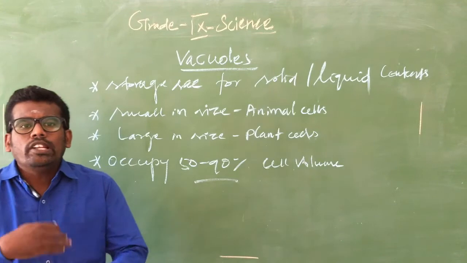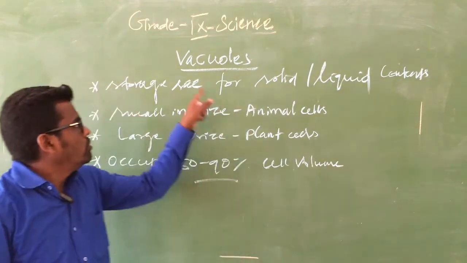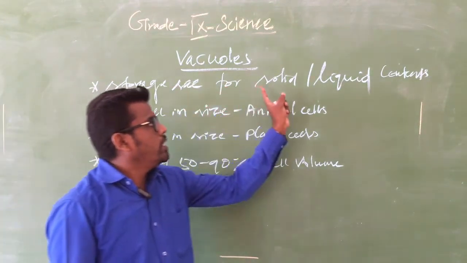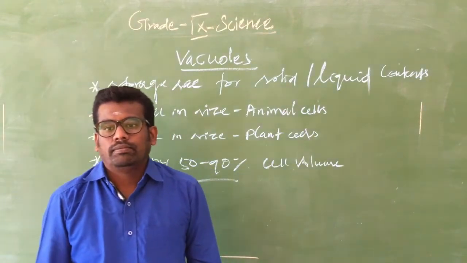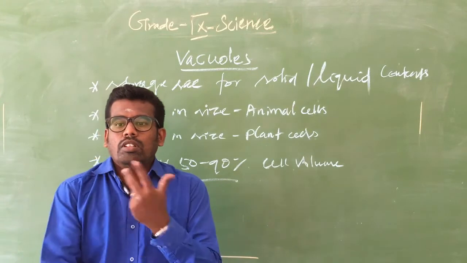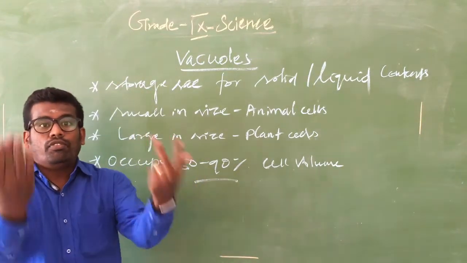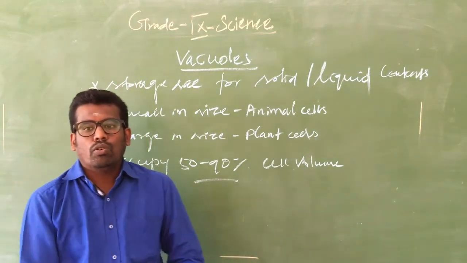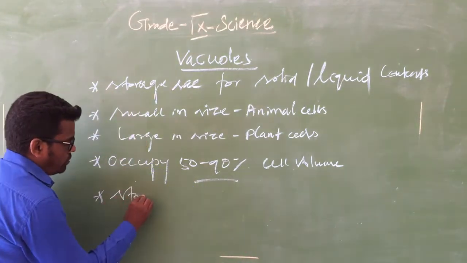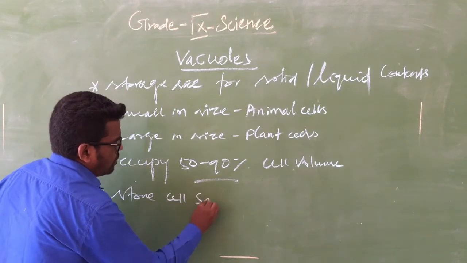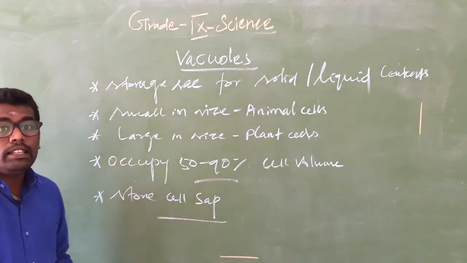So what is the role of vacuoles? I told you already, it stores solid and liquid content. It stores cell sap. What is meant by cell sap?